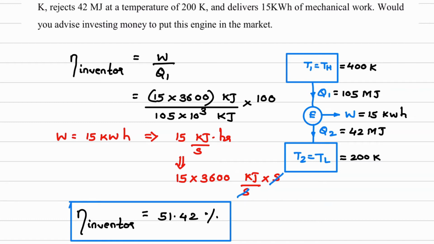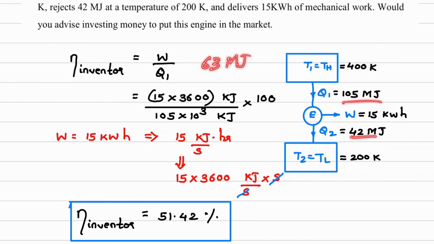Here we are not getting the answer properly. There might be some issue with the question, but have you understood the basic thing? In the calculation part, energy balance is not taking place. Here you can see this is 105. Maybe some of the heat is going in the form of some other type of energy, which is not accounted for in the heat rejection part. If you consider 105 minus 42, we get Q1 minus Q2 as 63 megajoule.